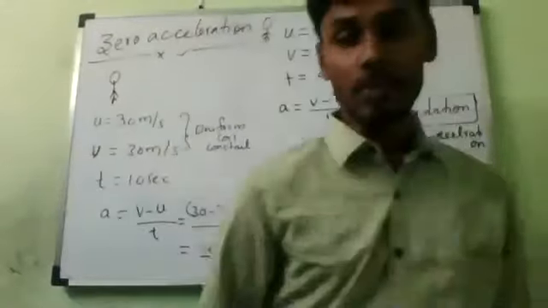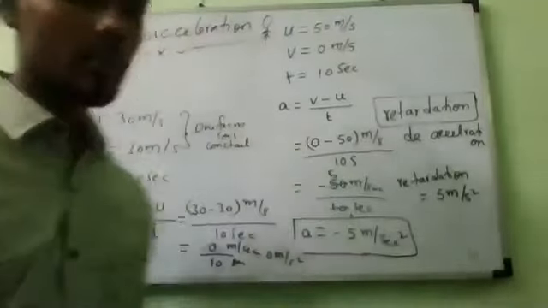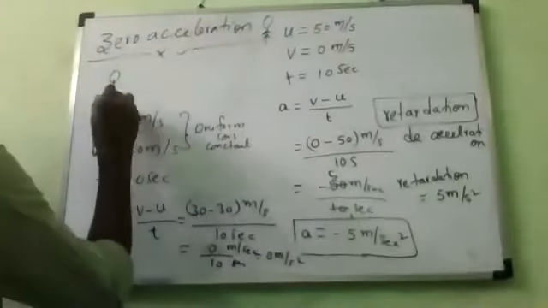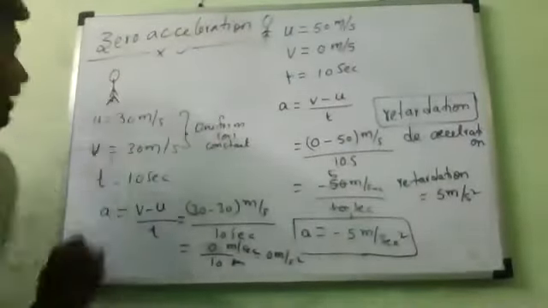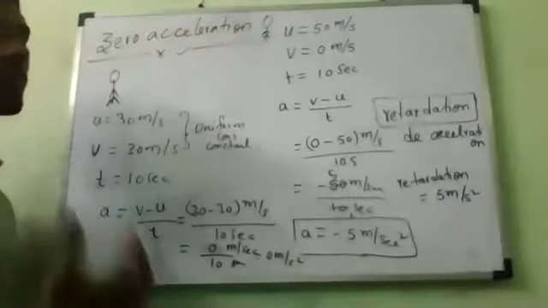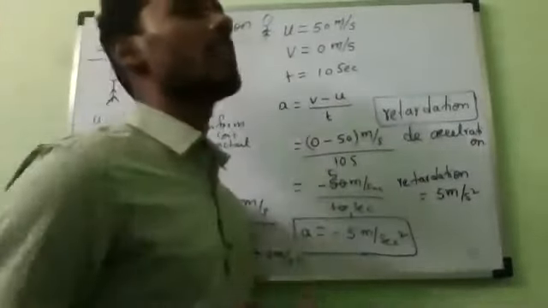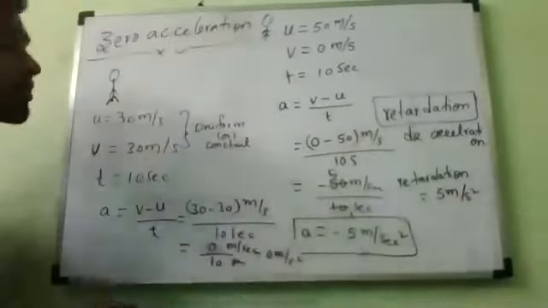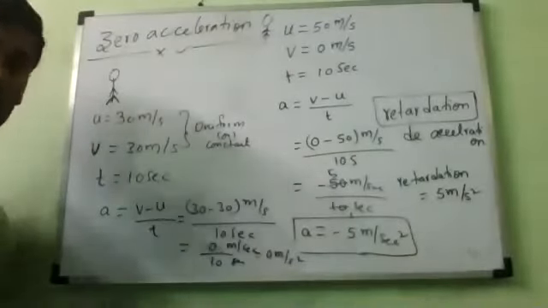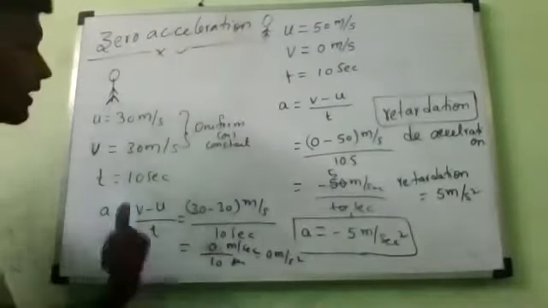You can write. Are you clear? Understand or not, Pradosh? A body acquires zero acceleration when it is moving with a constant velocity or no change in velocity, then the acceleration of the body is 0. That's all. Example, you can solve this.